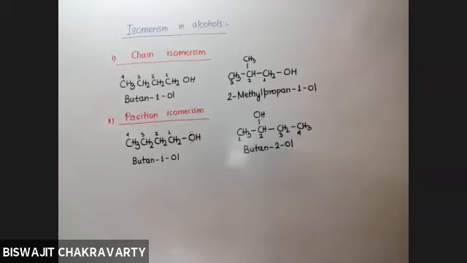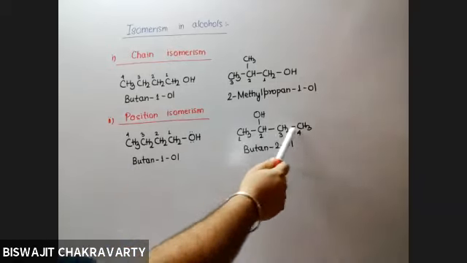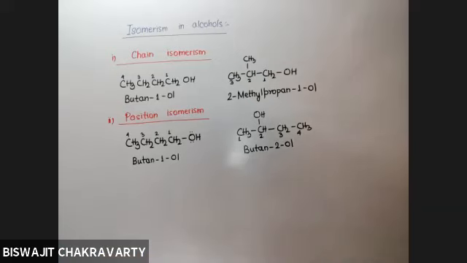Yes, sir. But in the second one, are you making any change in the carbon-carbon chain? No, sir. All the 4 carbons are in straight chain itself. But what change you are making? What is the change? Where do you get the difference? Position of alcohol. Yes. So it is the difference of the position of the OH group. Whereas in the first molecule, the OH is at first carbon. In the second molecule, the OH is at second carbon. Understood? Yes, sir.